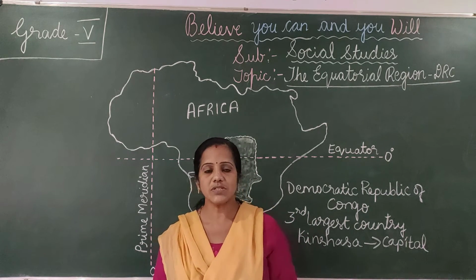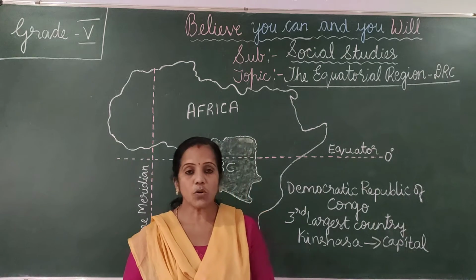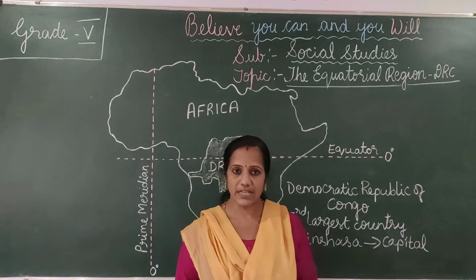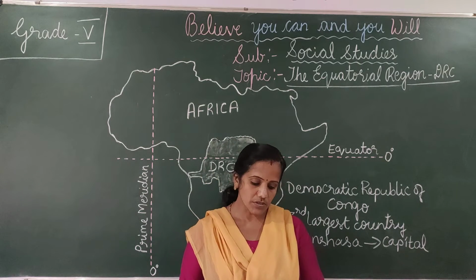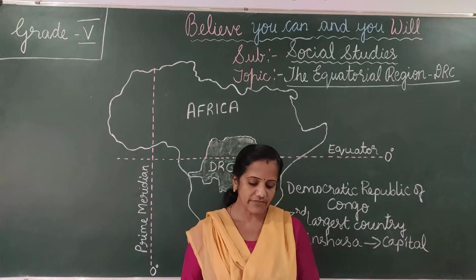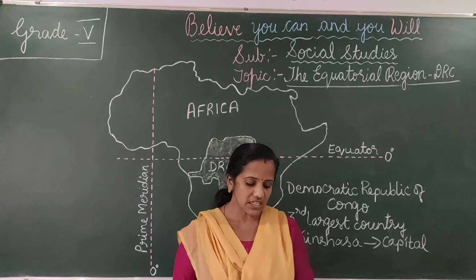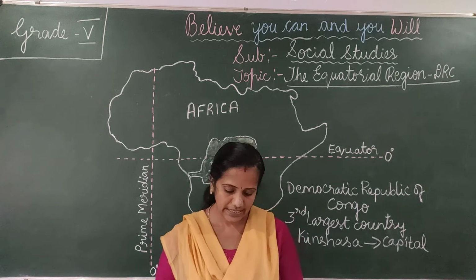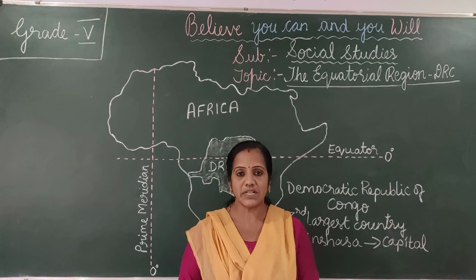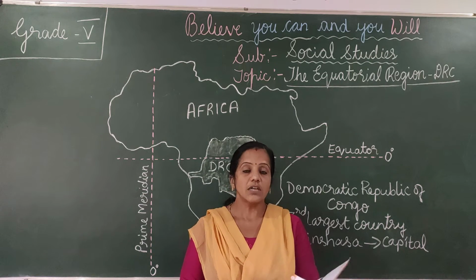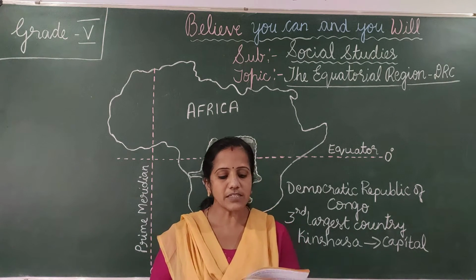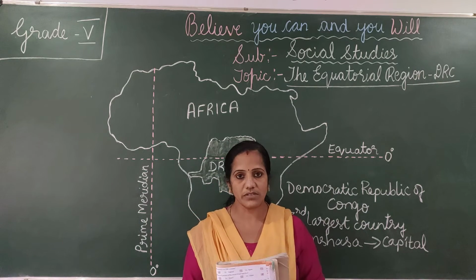The main transport is rail and road. As this region is covered with dense forest, it is difficult to build roads and railway lines. So they mainly use water transport. The river Congo and its tributaries serve as waterways.